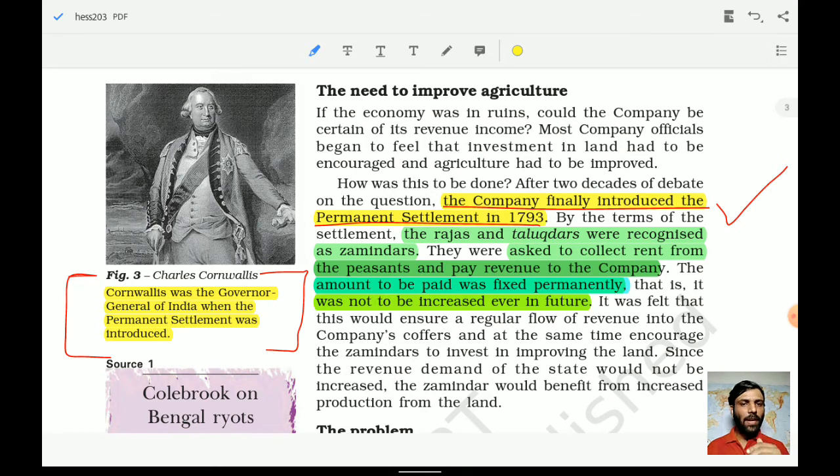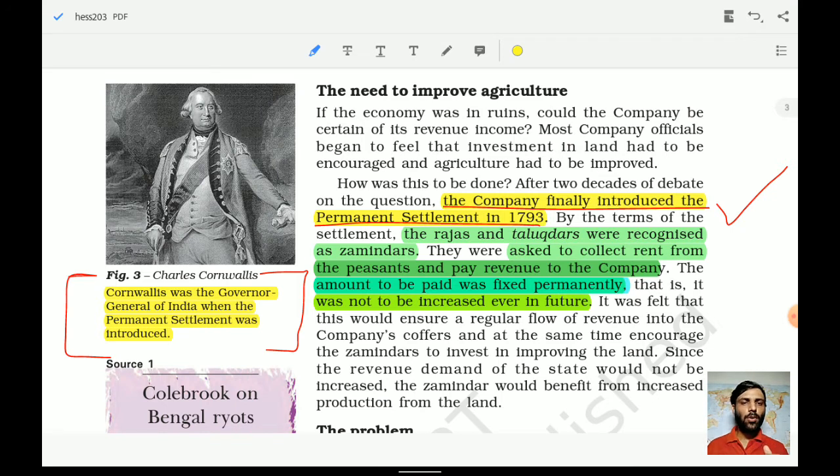The amount to be paid was fixed permanently. So these are the characteristics. The peasant used to pay the revenue, and the amount to be paid was fixed permanently. This was one characteristic of the Permanent Settlement. Another was that it was not to be increased ever in future.